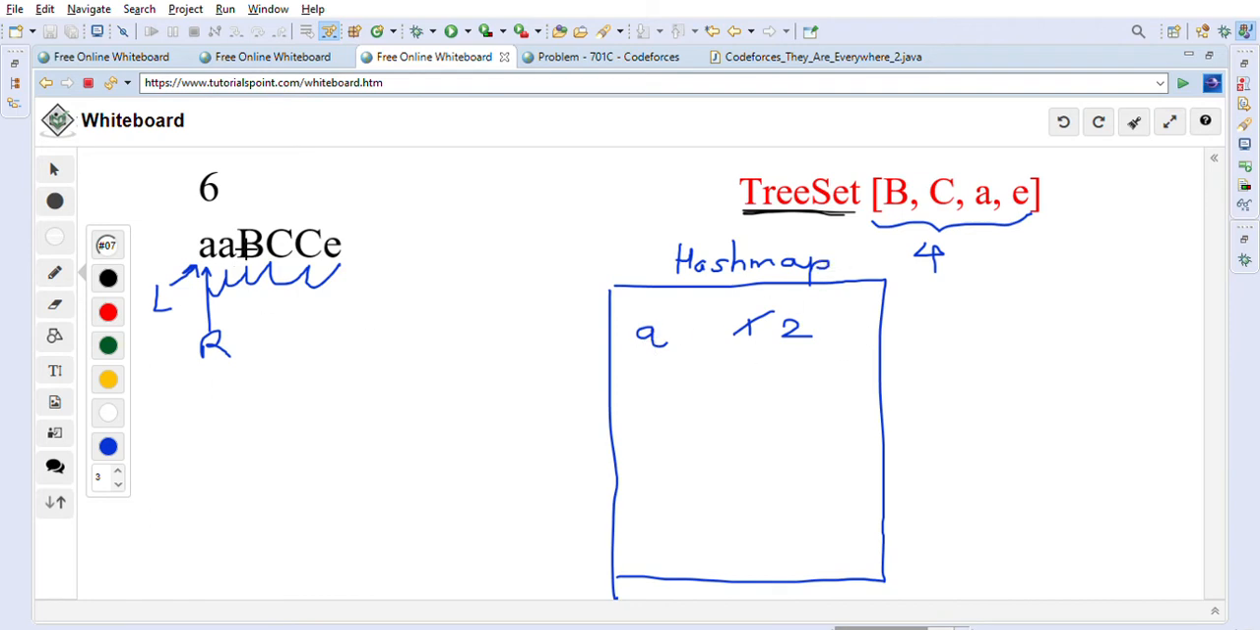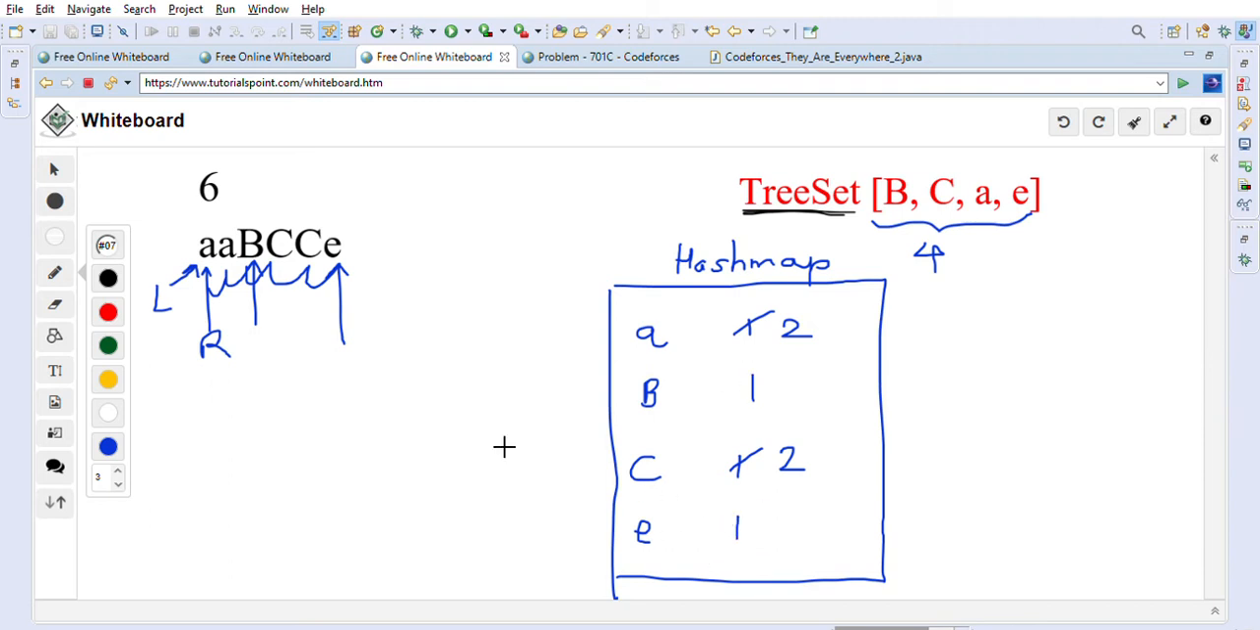So now A is 2. Now we are at B, right is at B. So we will update the frequency of B to 1. Then we will go to C and update C to 1. Then there is a second C here, so we will update the frequency of C to 2. Then the right will go to the end, pointing to E. So E will have frequency 1.